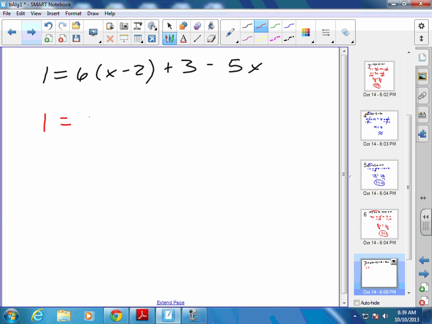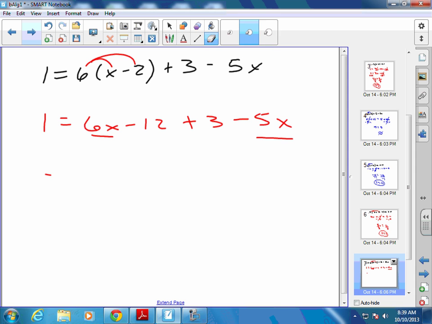Okay, so 1 equals 6x minus 12 plus 3 minus 5x. Remember, the 6 only gets distributed to what's in the parentheses. Don't try to distribute the 6 to the 3 or the minus 5. I see students do that. If we combine these, 6 minus 5 is 1x.